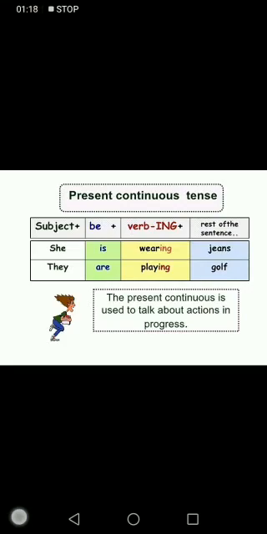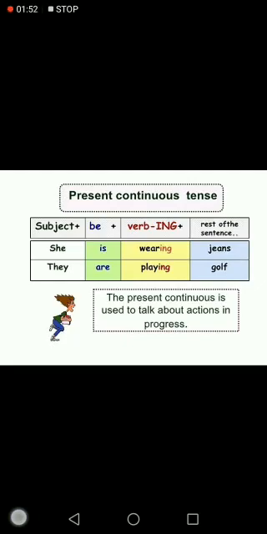So the formation is subject, then auxiliary verb is, am, are, and then first form of verb with ing, which is called present participle, right? The first form of verb with ing, like running, playing, eating, dancing, shopping, skipping, hopping. So when we add ing to the first form of verb, it is called present participle, and then is the object.